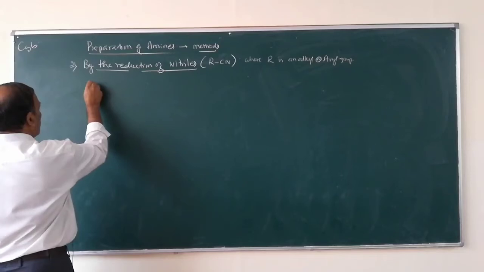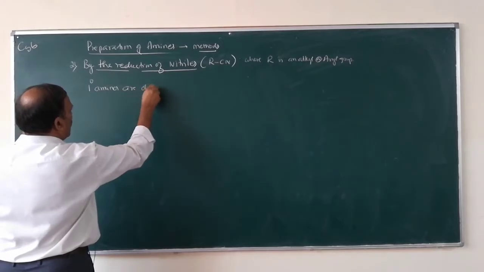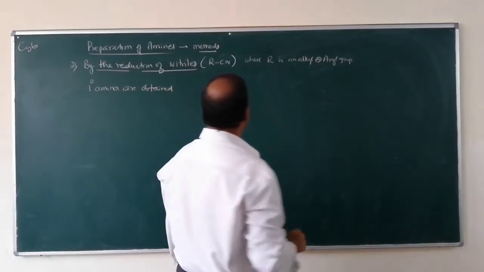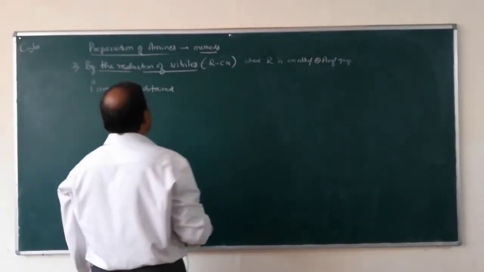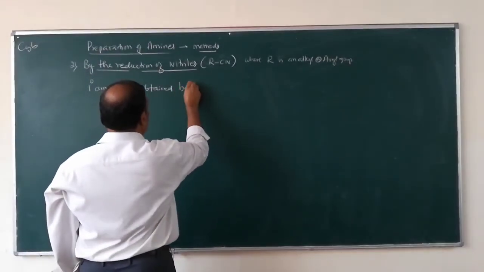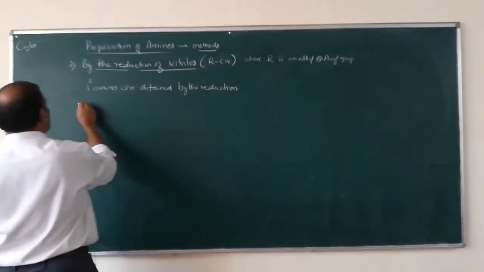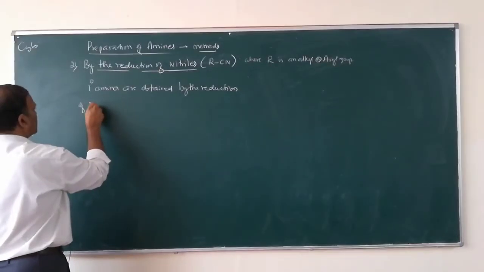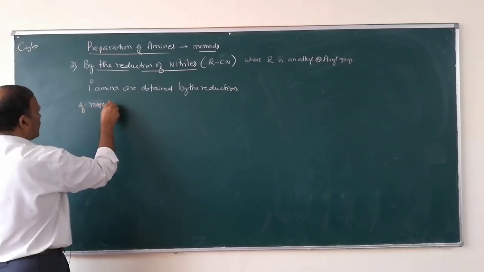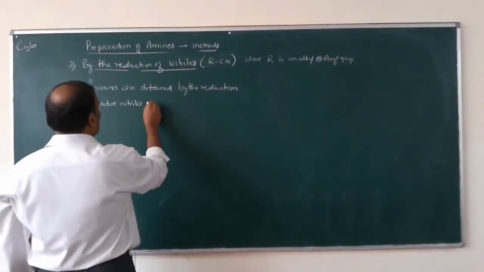Write down, primary amines are obtained. This reduction is also called Mendius reduction. Primary amines are obtained by the reduction of respective nitriles using